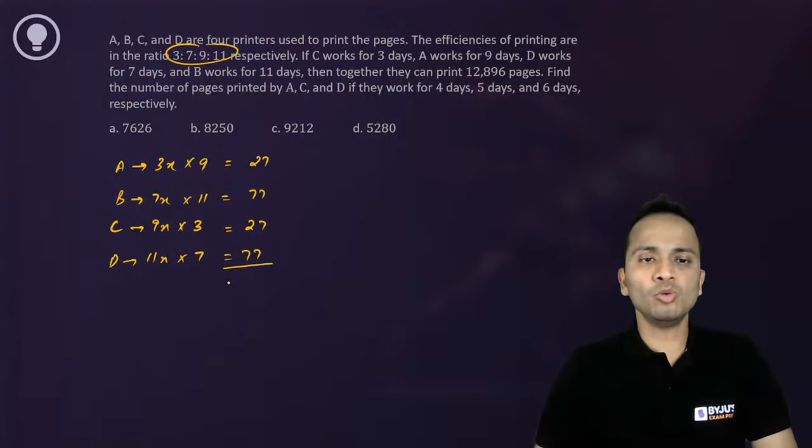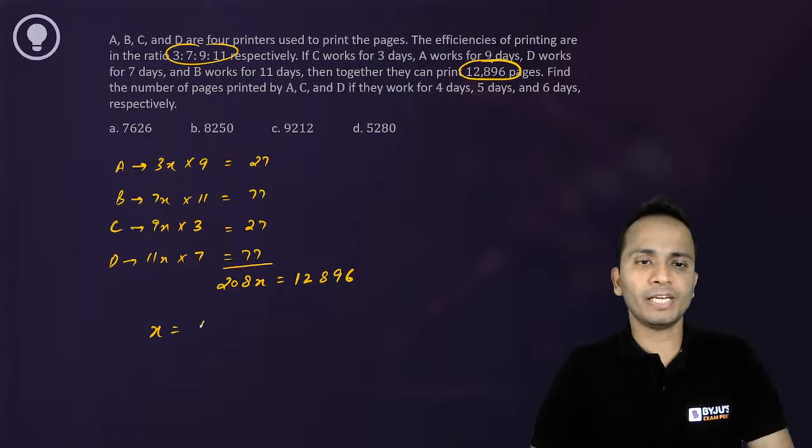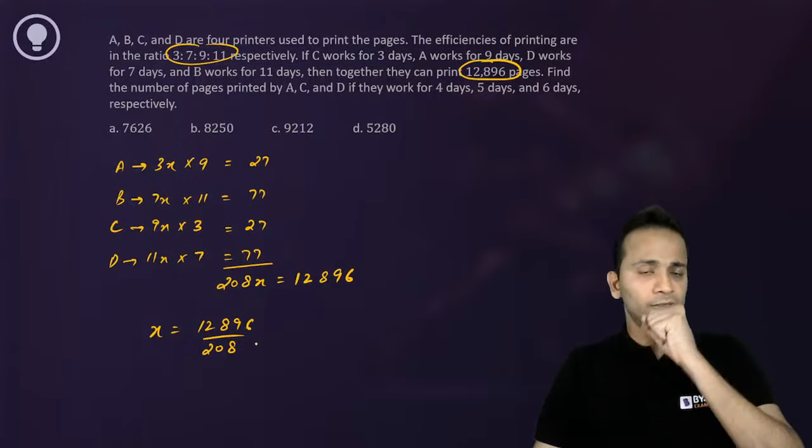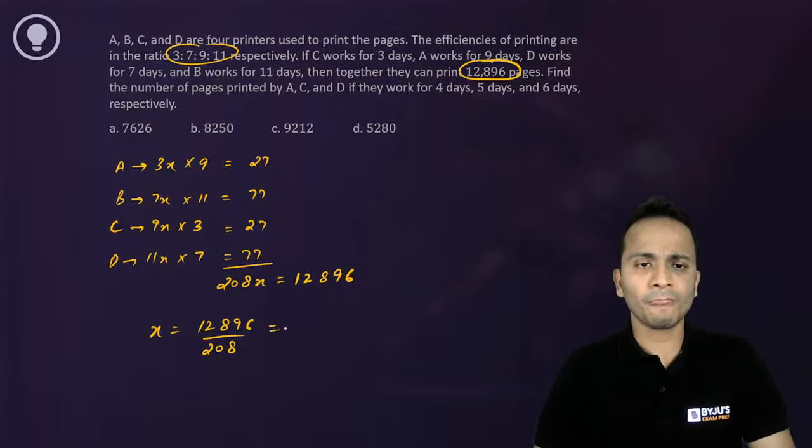So the total work that they will finish will be 104 into 2, that is 208x. And this is given as the number of pages, 12,896. So what will be the value of x? 12,896 divided by 208. Okay, let's do the calculation. 208 into 6 will be 1200 something, so let's write 6. That is 1248. Subtract, bring down, 416. 208 into 2 is 416. So the value of x will come out to be 62.